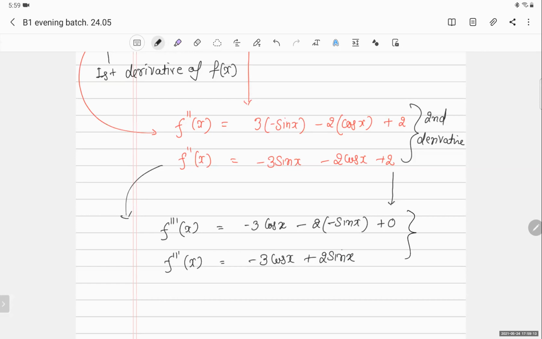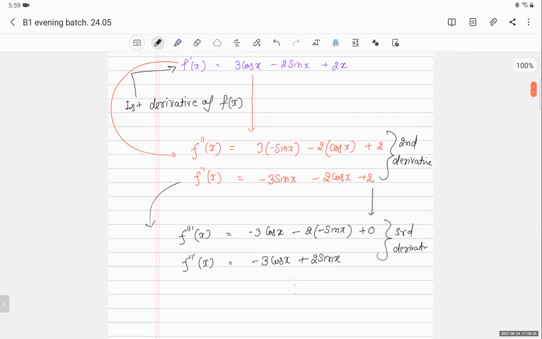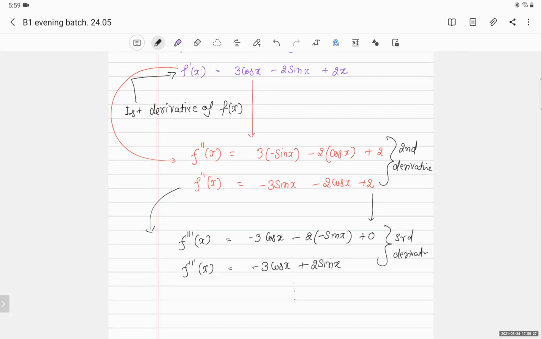This is the third derivative, and so on. You can go up to infinity; that's your choice. So this way we can go further till our examiner requires, whether he or she wants you to find the third derivative, fourth derivative, or first derivative. It's his or her wish. Okay. Now the interesting part comes.